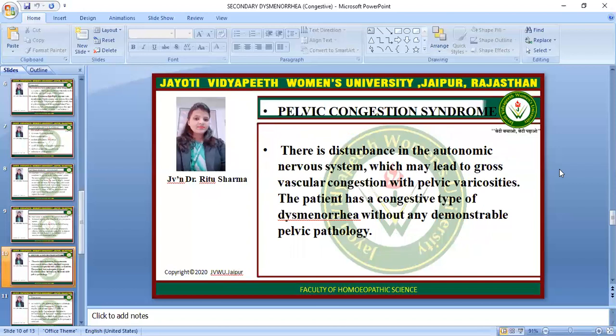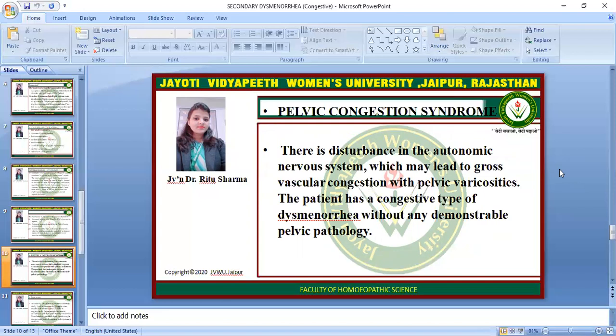Now, pelvic congestion syndrome. There is disturbance of the autonomic nervous system, which may lead to gross vascular congestion with pelvic varicosities, and the patient has congestive type of dysmenorrhea without any demonstrable pelvic pathology.